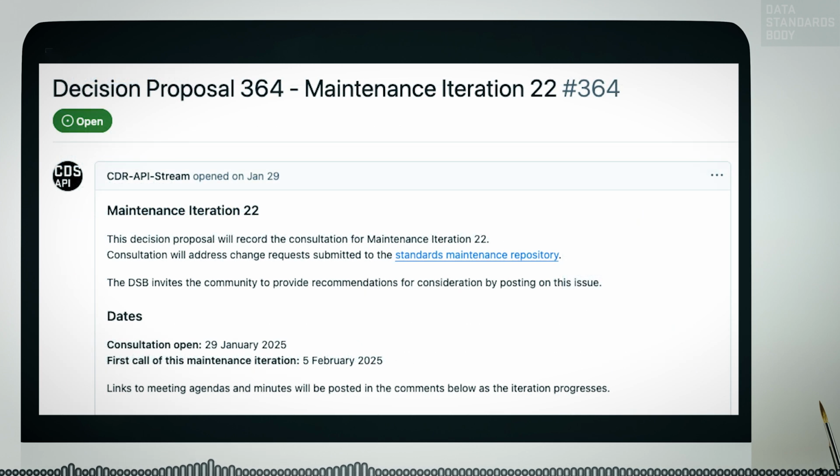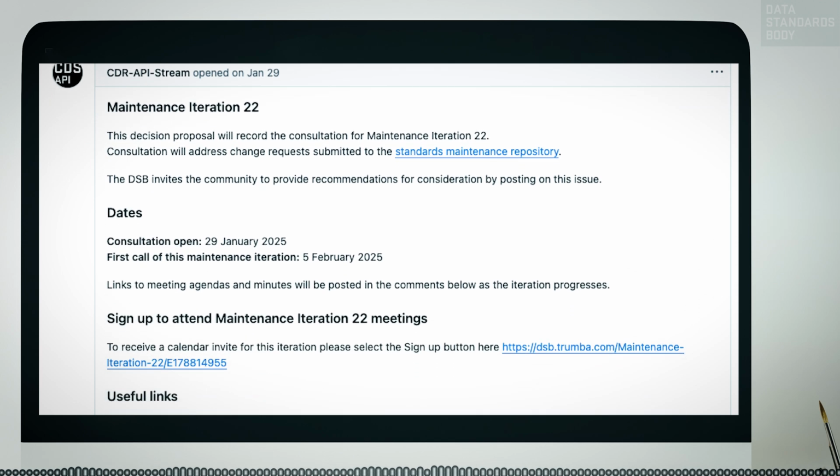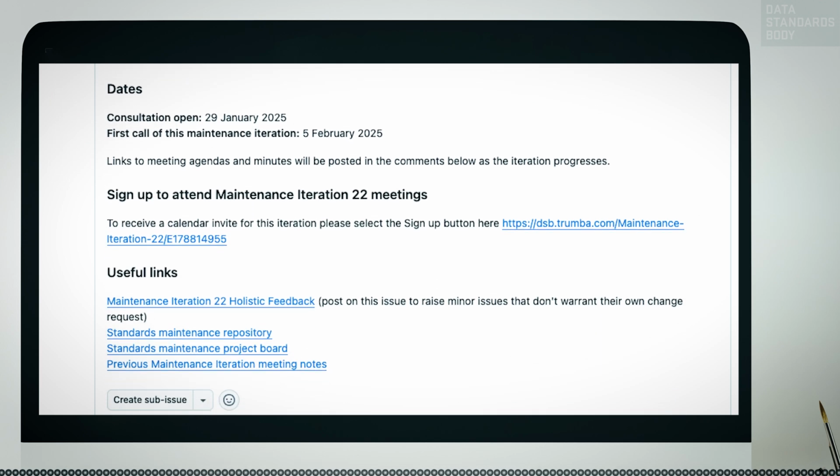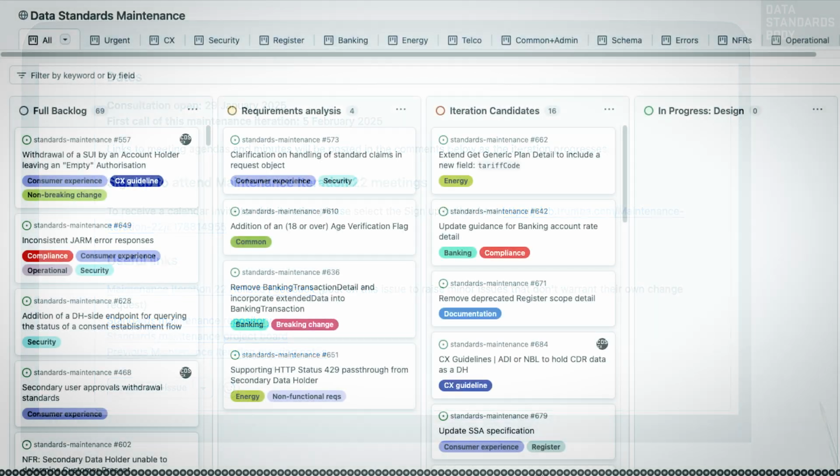DP 364 provides the agendas and dates for upcoming maintenance iteration calls and the minutes for past calls. The MI22 consultation opened on 29th of January 2025. The first maintenance iteration call was on 5th of February 2025. MI22 candidate issues.